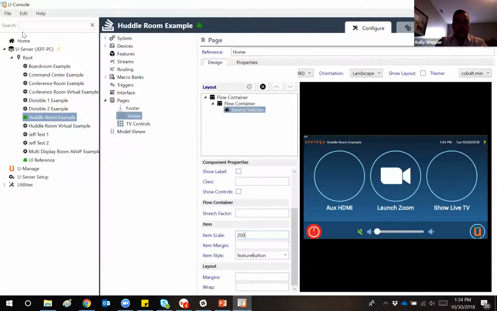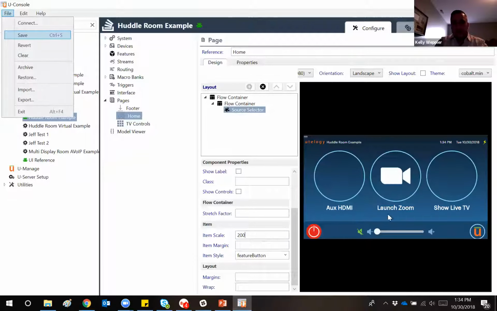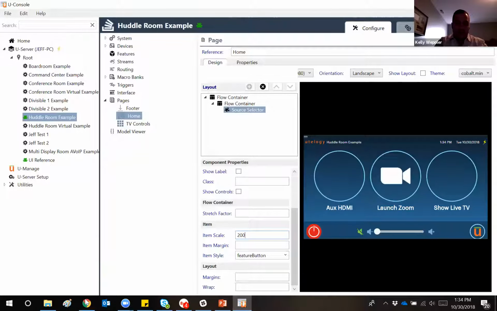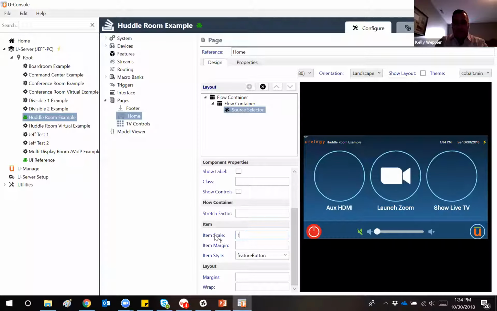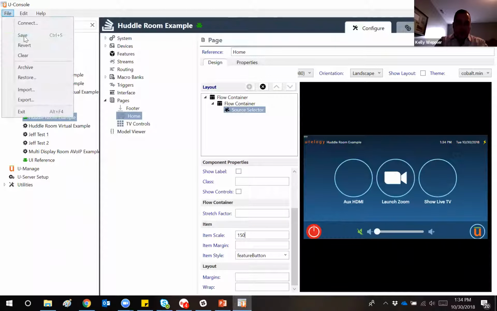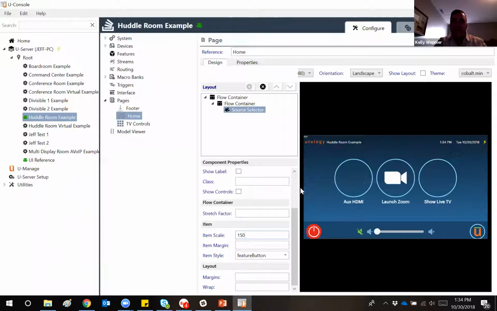So if I want to double the size of those buttons, obviously I could just come in here. I could set a value of like 200, for instance, to these. I'll save that change, and you can actually see that in the preview window. You already saw it update, but I'll go back to my browser session here, and sure enough, there we go. Those buttons have increased greatly in size. I'm going to go ahead and set a value to these of 150, just to make them a little bit smaller.